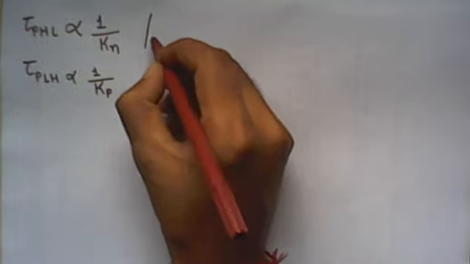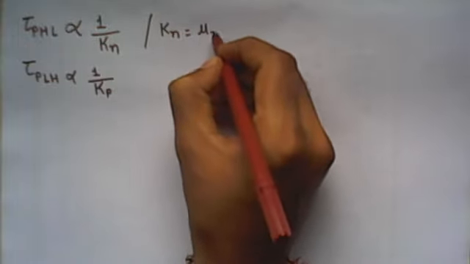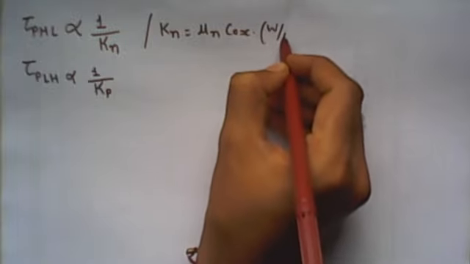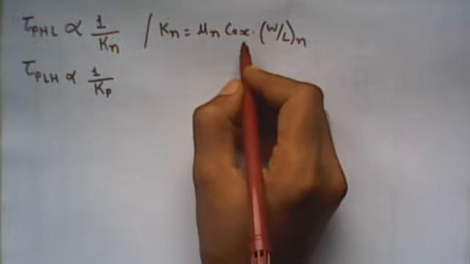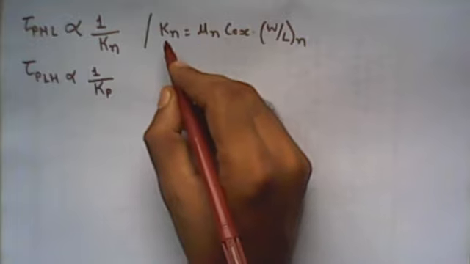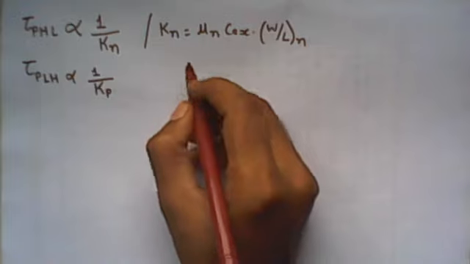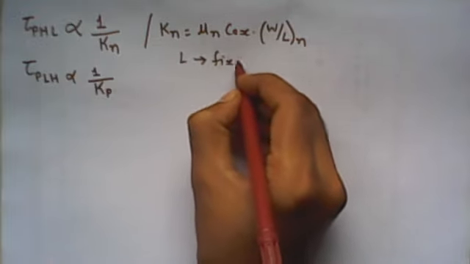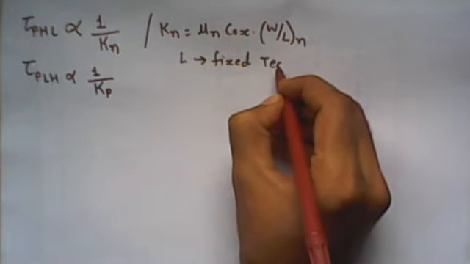Now we know Kn is nothing but mu_n C_ox into W upon L of the N MOSFET, right? So mu_n and C_ox are not design parameters. So to vary Kn, we have to vary the W upon L ratio, and L normally is fixed, and it is equal to the technology.